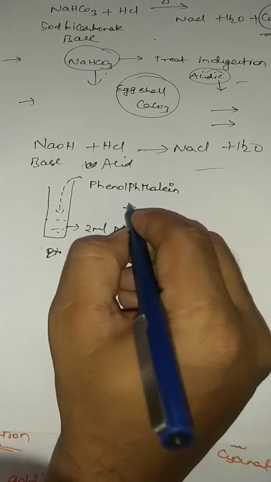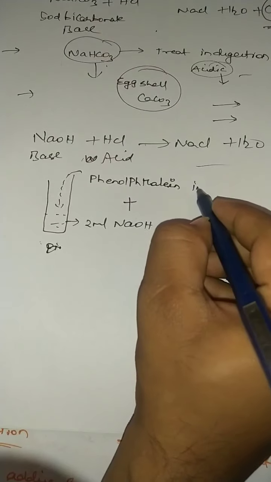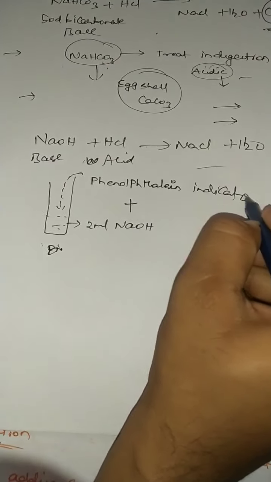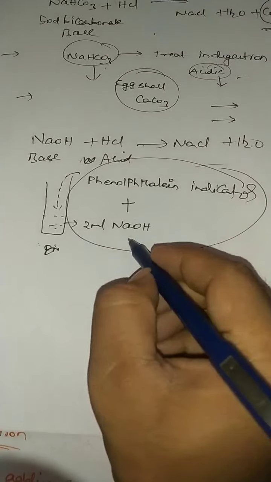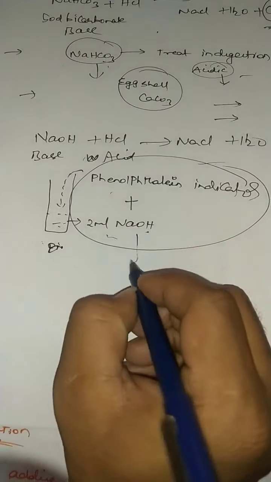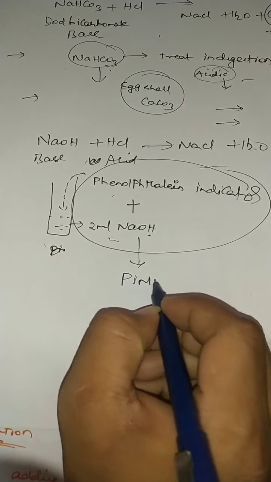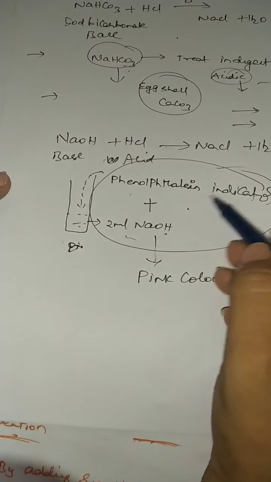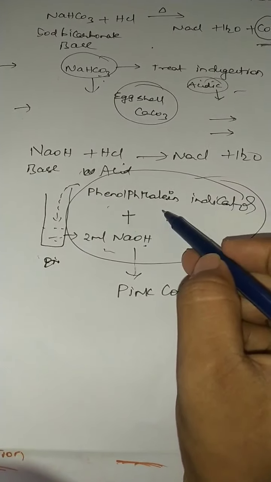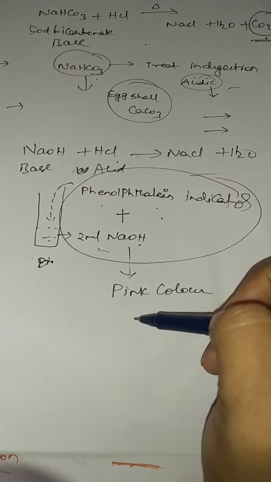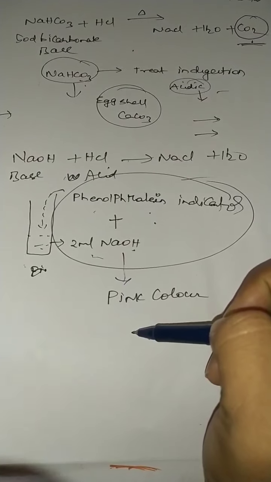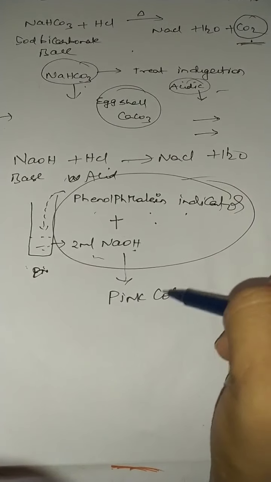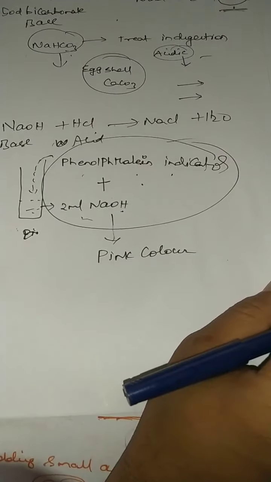So when you add phenolphthalein indicator to NaOH, that means take 2 ml of NaOH, add phenolphthalein indicator, what resulting color are you going to get? Pink color. This is important for objective questions. Phenolphthalein indicator gives pink color with basic solution. If it is a basic solution, phenolphthalein indicator always gives pink color.